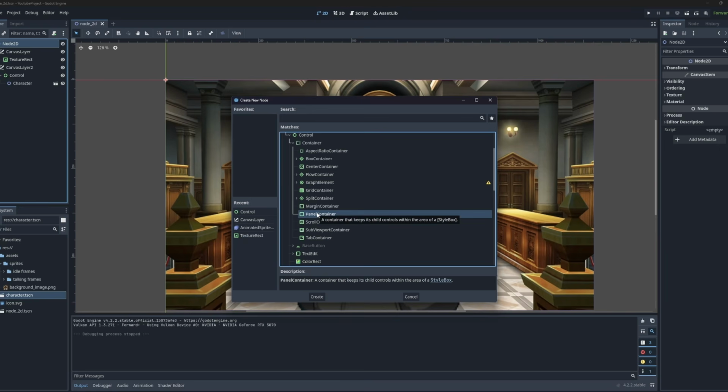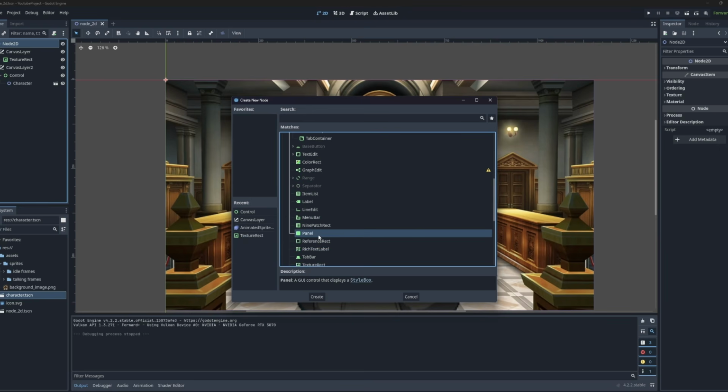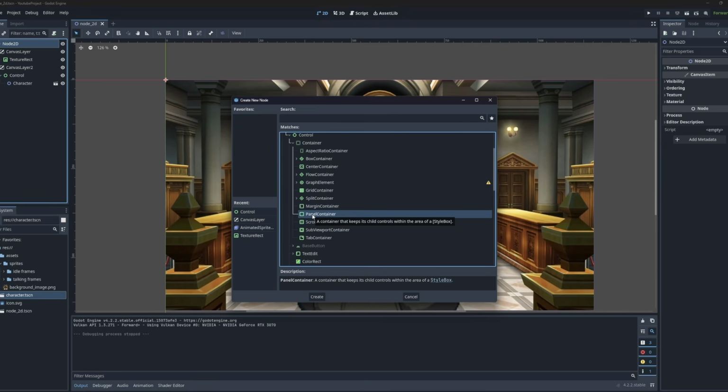So the difference is that the panel is literally just a frame with a style, and the panel container actually has attributes that we can use to precisely control the position of its children, right? So this is obviously better for our situation here because we're going to put some text and a cursor inside of our dialog box. So panel container is exactly what we want to use.